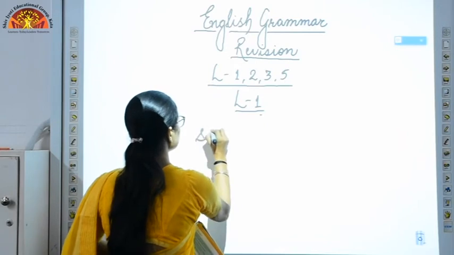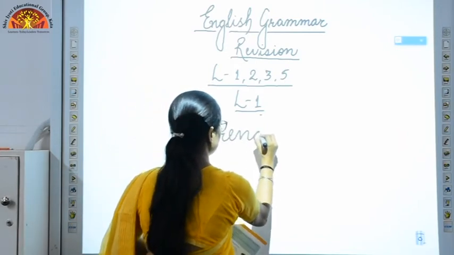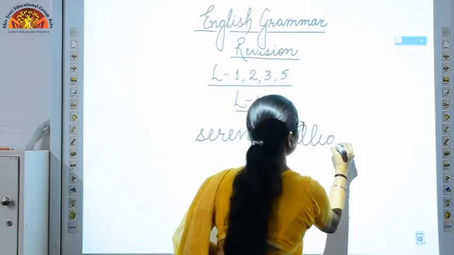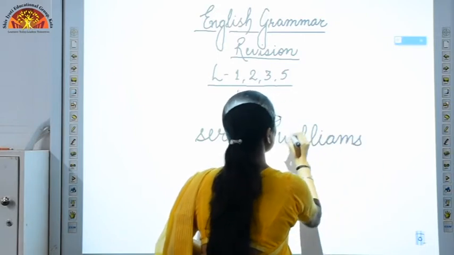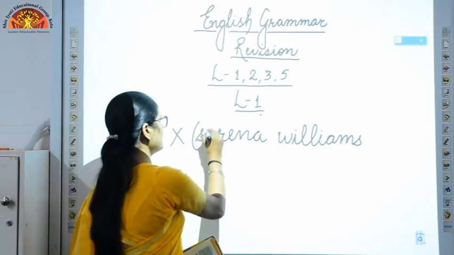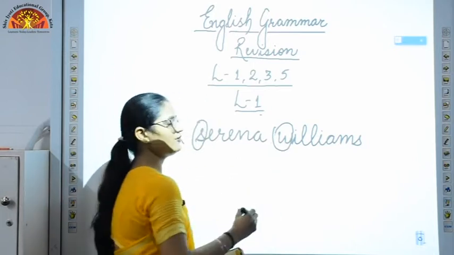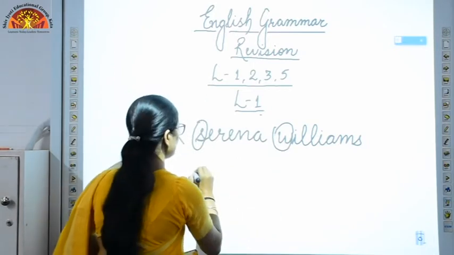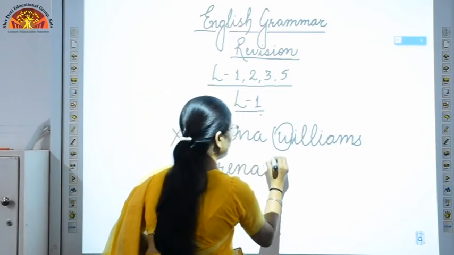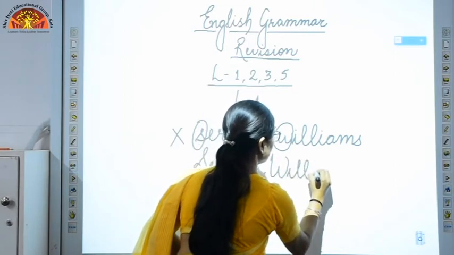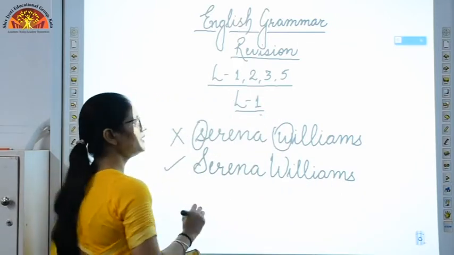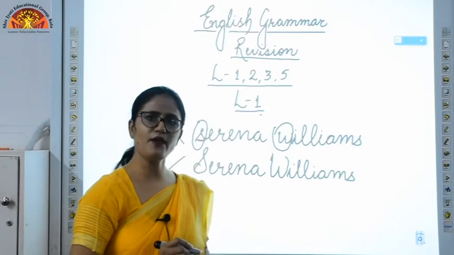It is written like this, serena williams. Is it written like this? Right? So it is wrong. Why? Because the first letter should be capital, because it is the name of a player, the name of a person, right? So the correct form will be like this. You have to rewrite it like this: Serena Williams. The first initial letter will be capital. Okay, so this is the correct way to write the name of a person because it is a proper noun.